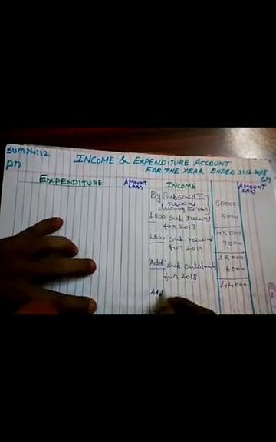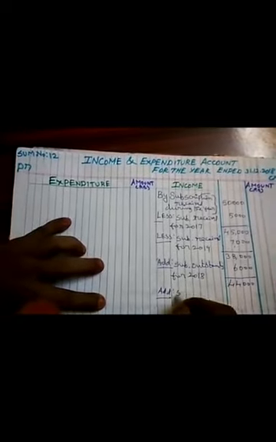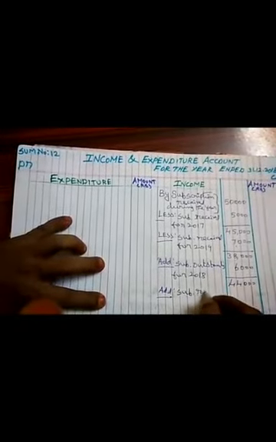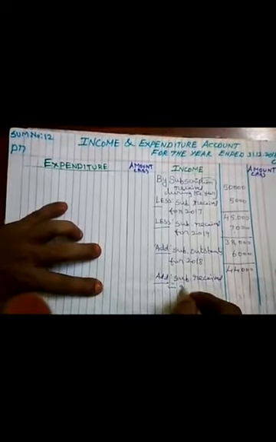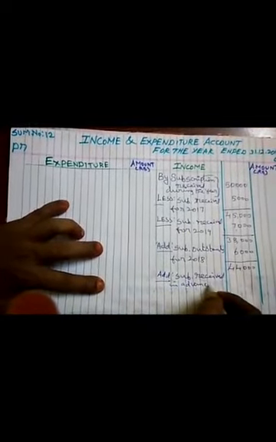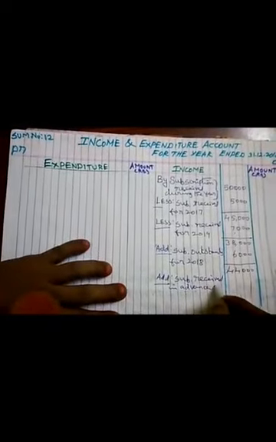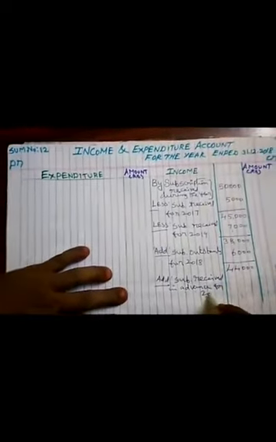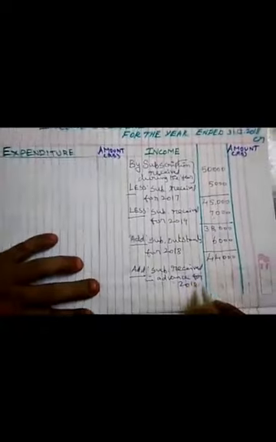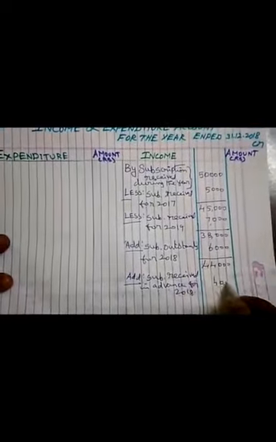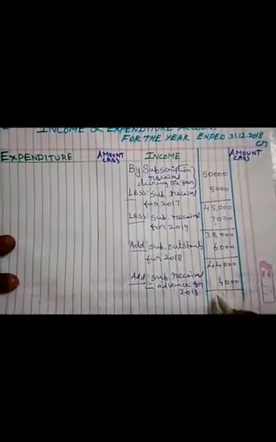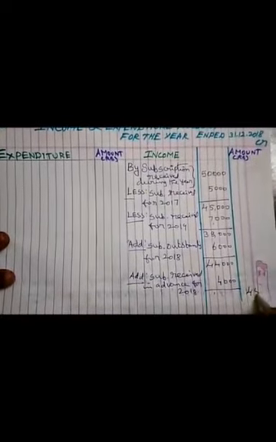The next one, subscription received in advance for 2018, 4,000. So the total is 48,000.